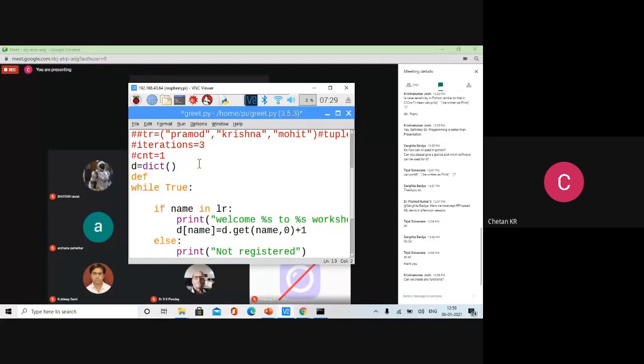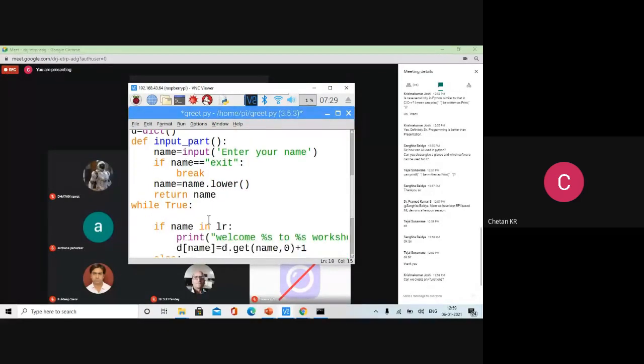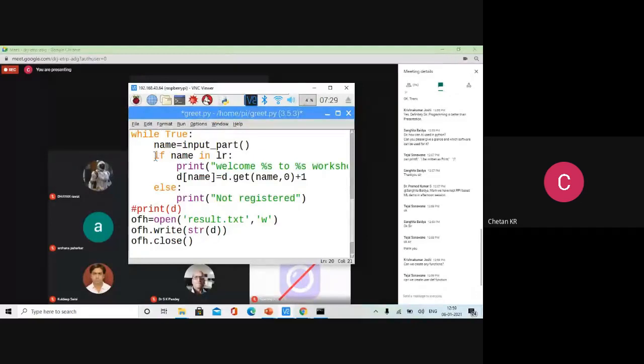How to write that? Use the keyword def, and let us say input part, some name I will give. Don't bother about the name. Then a colon, and you return that. And how to call the function? Just call by name. So name is equal to input part. This might be the processing part.